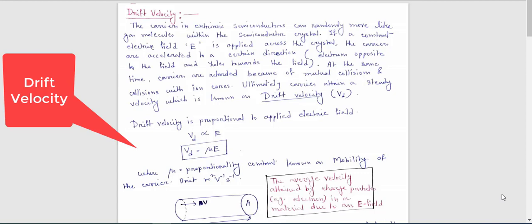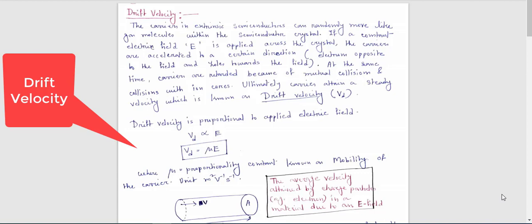Electrical properties means here we have two common words: one is drift velocity and another is diffusion. You heard about drift velocity and diffusion previously, I think, because in your 12th class physics there are already some topics related to drift velocity and diffusion. Again I will discuss this briefly.